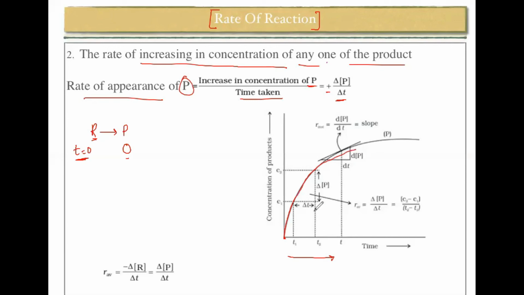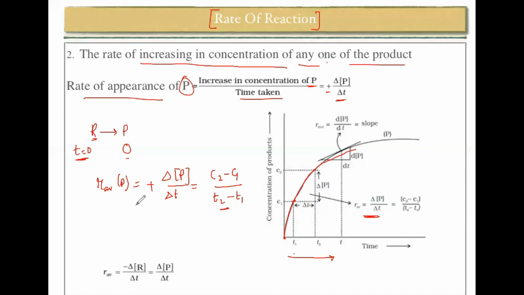Now you can see this graph. Here 2 points are taken, C1 and C2, which represent different concentrations at T1 and T2, right? So the average rate of product is expressed as positive delta P, the change in concentration of product divided by time. You can see this equation, and that is also represented as C2 minus C1, final minus initial, divided by final time minus initial time. In this way we can relate.